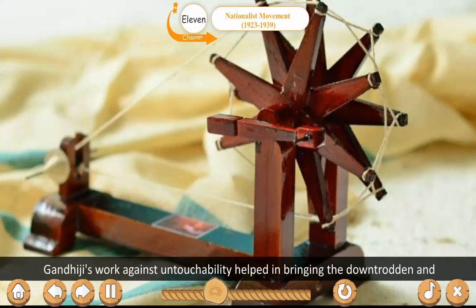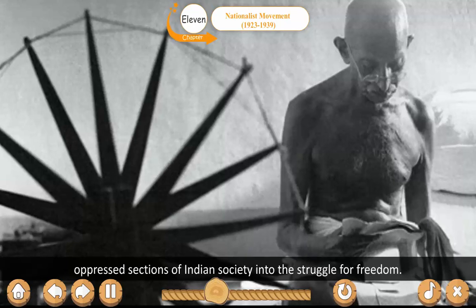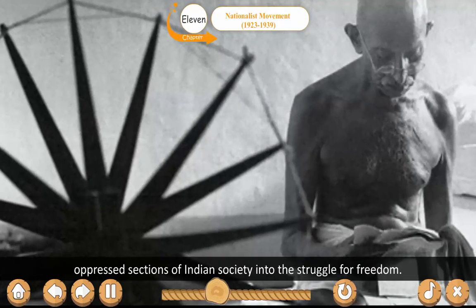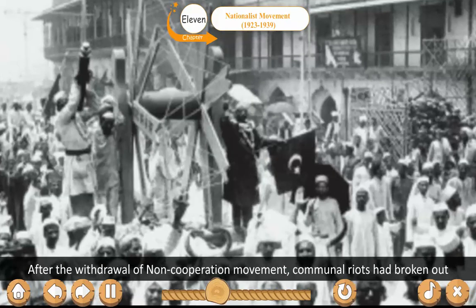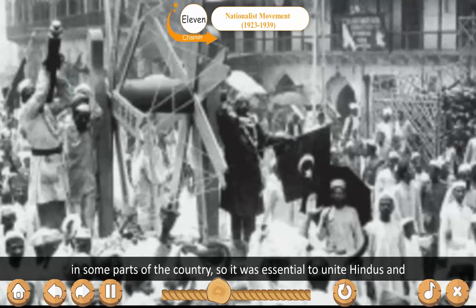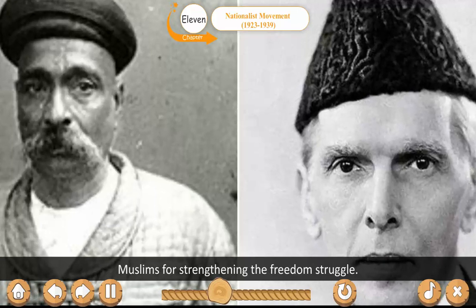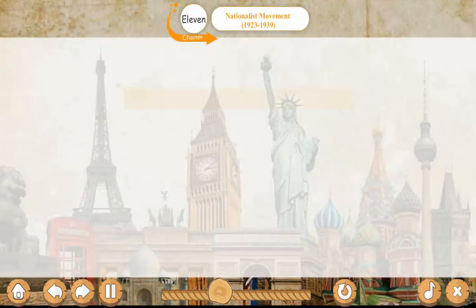Gandhiji's work against untouchability helped in bringing the downtrodden and oppressed section of the Indian society into the struggle for freedom. After the withdrawal of the non-cooperation movement, communal riots had broken out in some parts of the country, so it was essential to unite Hindus and Muslims for strengthening the freedom struggle.